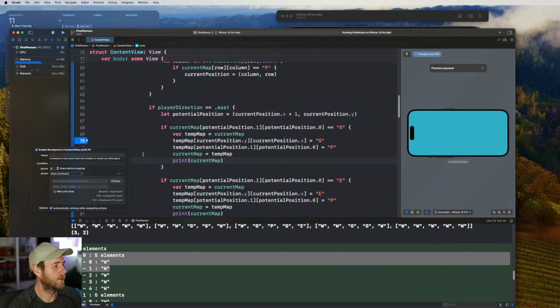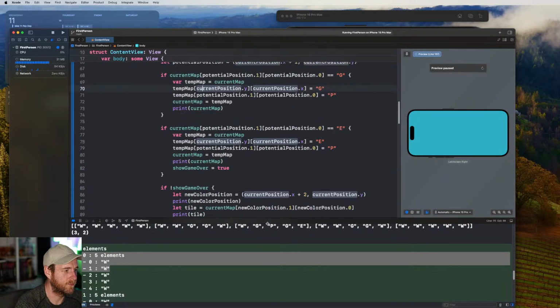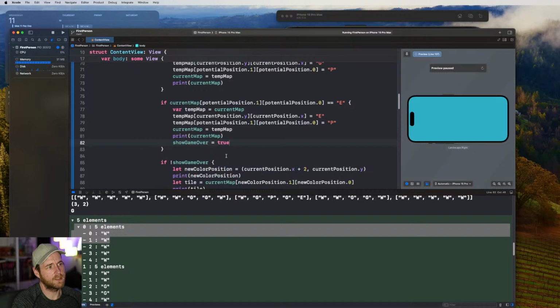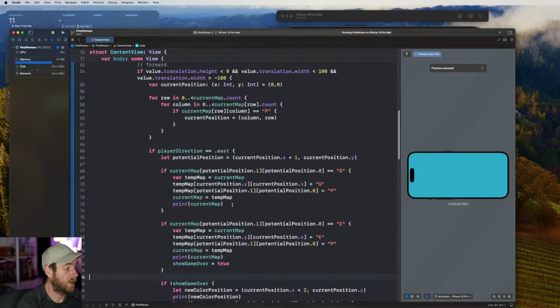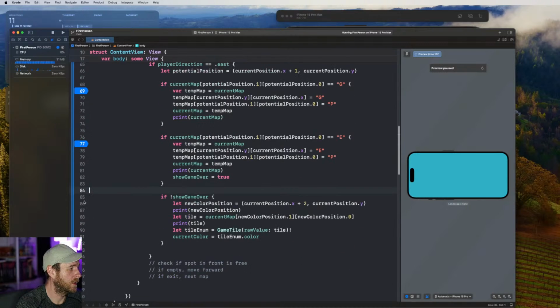And then you can apply different conditions as well. Like you can say if temp map is equal to, and then I put a map in here or something, we do a break. So breakpoints are pretty powerful for that sort of stuff, but I hardly ever use them. Actually, I really only use them to check which branch the code is flowing through. I think that's what 99% of people use them for.